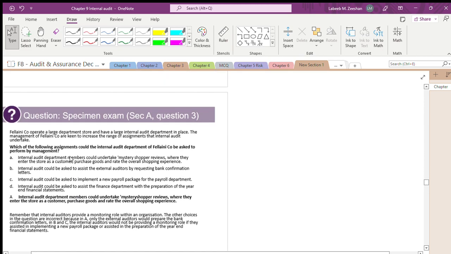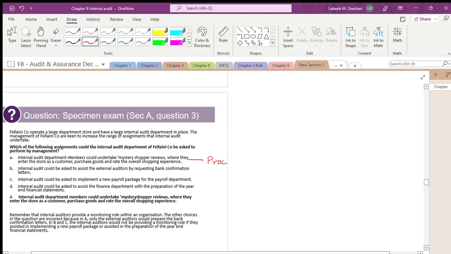Felani company operates a large department store and has a large internal audit department in place. The management of Felani are keen to increase the range of assignments that the internal auditor will do. Which of the following could the internal audit department of Felani be asked to perform by management? The first option is internal audit department members could undertake mystery shoppers, where they can enter the store as a customer, purchase goods, and rate the overall shopping experience.